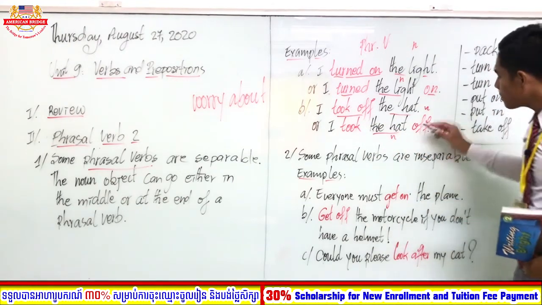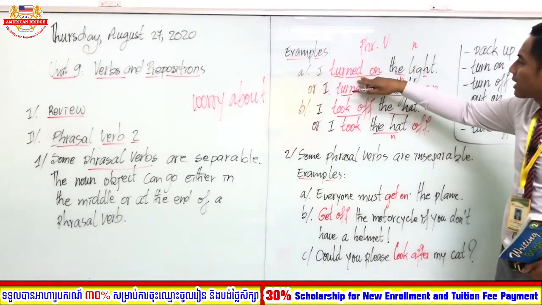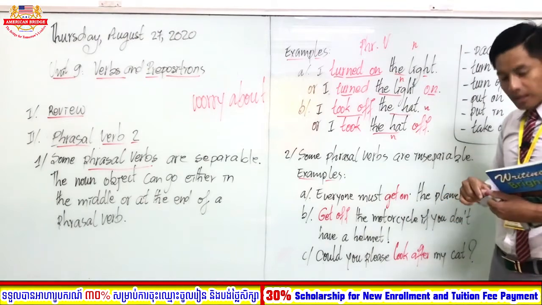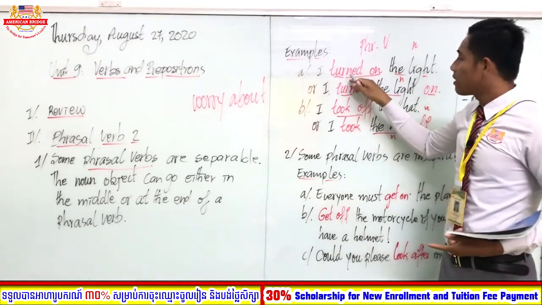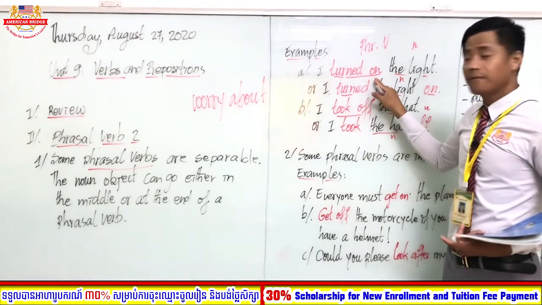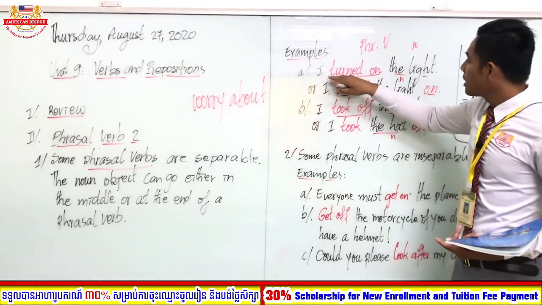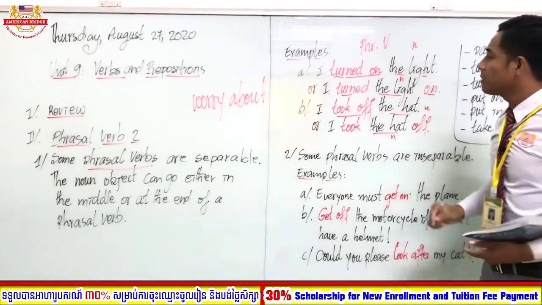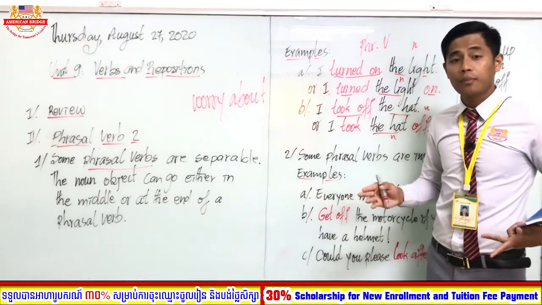All right, students, what does it mean? Like the verb turn on, the meaning is not followed by the meaning of the verb or the meaning of the preposition. I turned on the light. I mean we open the light, right? We can say open the light to make the room bright.